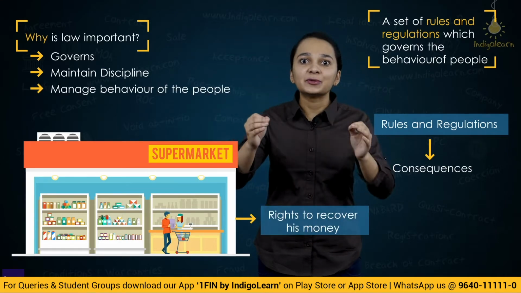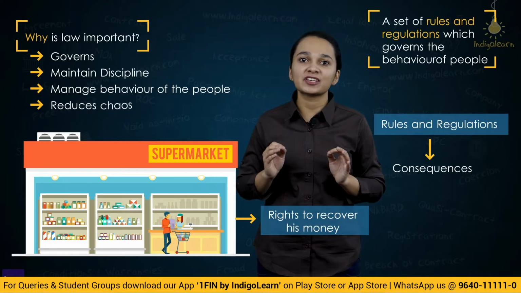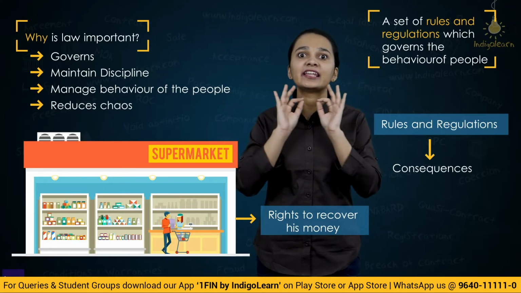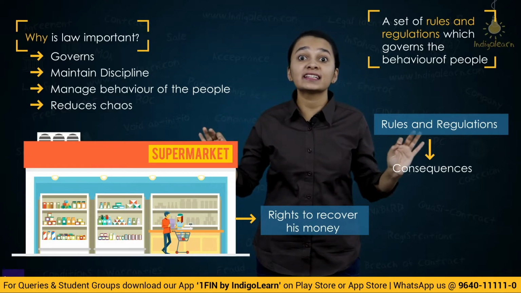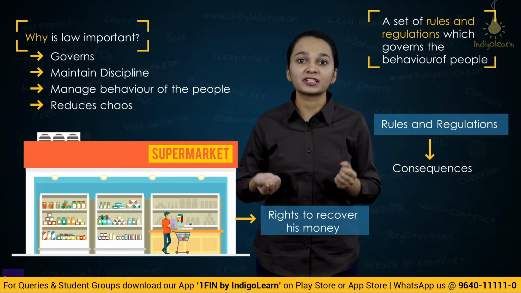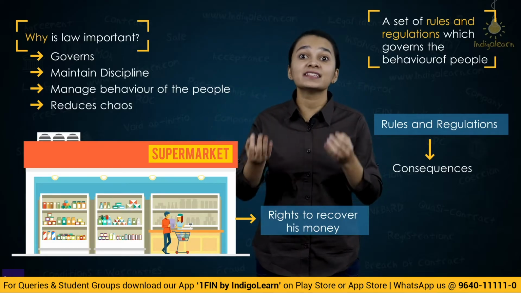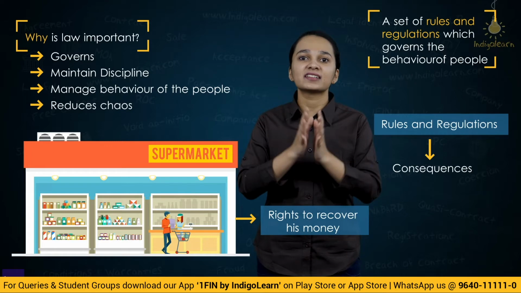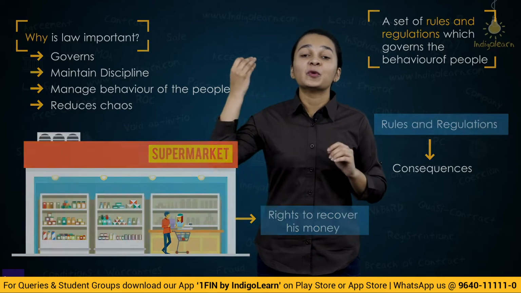It helps reduce the chaos in the society. If there weren't any rules and regulations, then there would be a lot of conflicts and there wouldn't be any solution to these conflicts. So the law helps us in resolving the conflicts which arise amongst the people. So what is law?